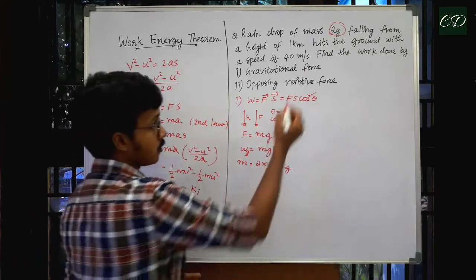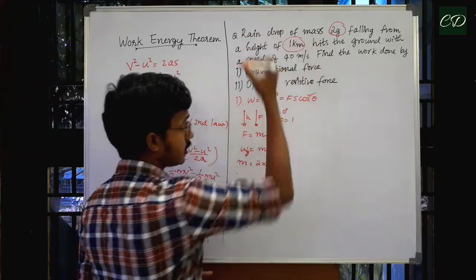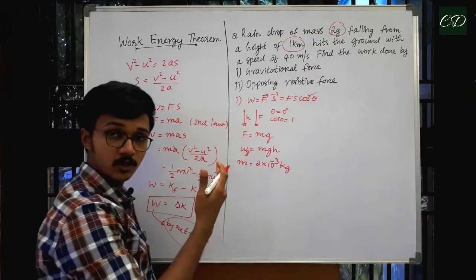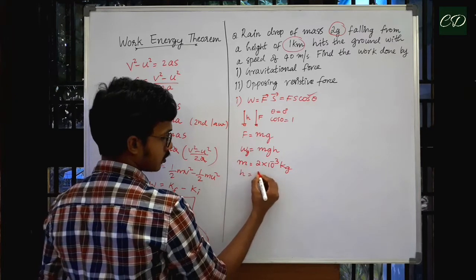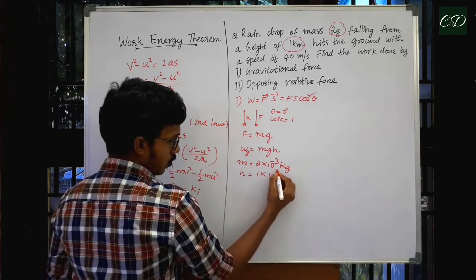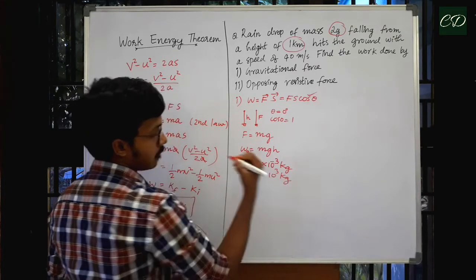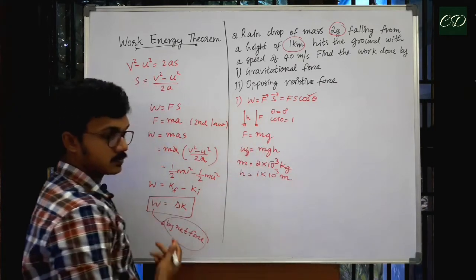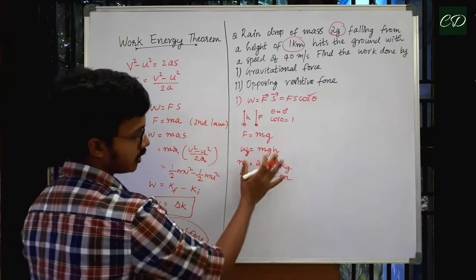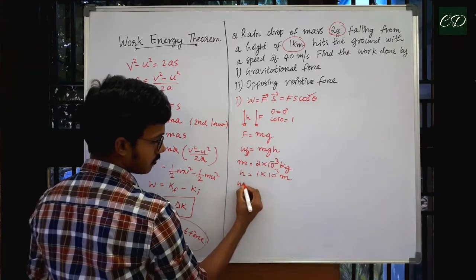Now, the displacement is given in kilometer. We have to convert it into meters. So we can write h is equal to 1 into 10 power 3 meters. So we got the value. Now we can substitute. So what happens?